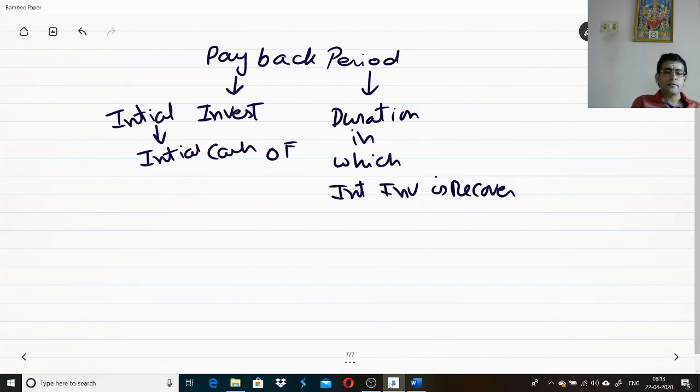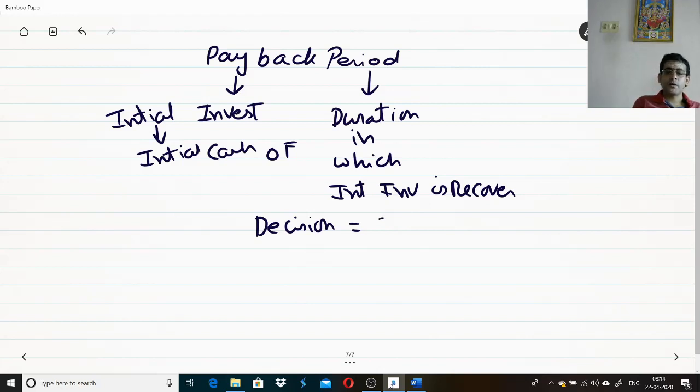From a decision point of view, whatever money I put, I want to recover that first. Whenever you are evaluating two projects or two proposals, I need to select the project having a low payback period, so I recover the money quickly.